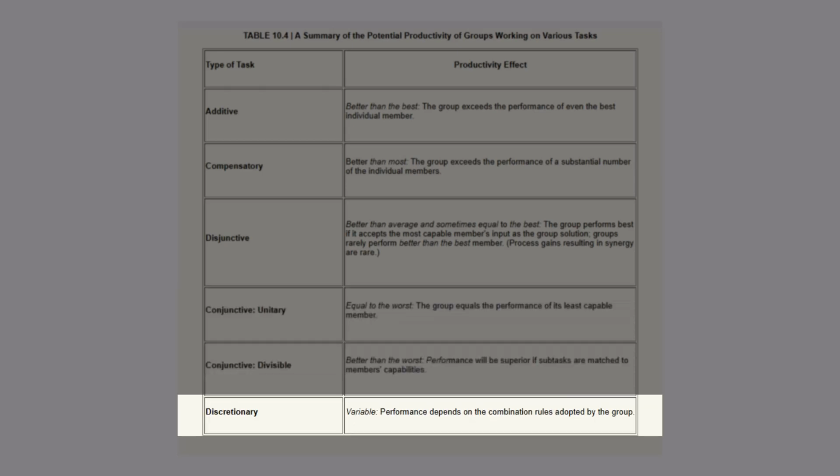With discretionary tasks, groups decide how to combine members' input. For example, juries decide how they will determine the outcome of a case, or a project team uses the majority rules approach to decide which solution will be implemented. Group performance on these tasks is harder to predict, as it depends on many dynamic factors.